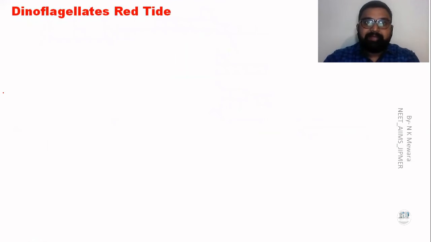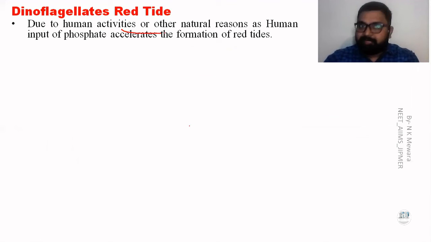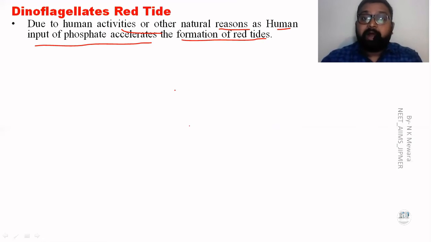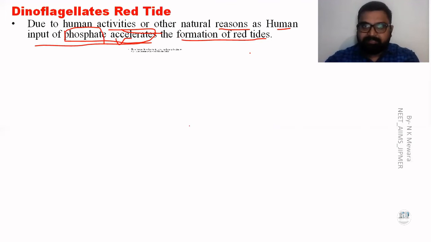Now next, the dinoflagellate reptiles. What is it? Let's see. Due to human activity and other natural sources, the human input of phosphate accelerates the formation of the red tide. That means, how do red tides form? Red tides form involving human activity, like natural sources and the input of phosphate. The presence of phosphate accelerates the formation of red tides.